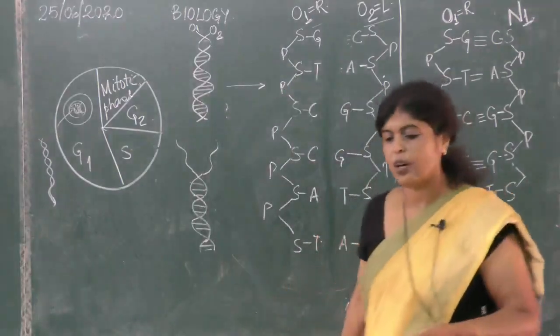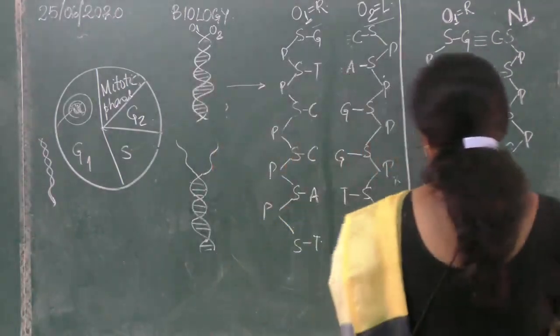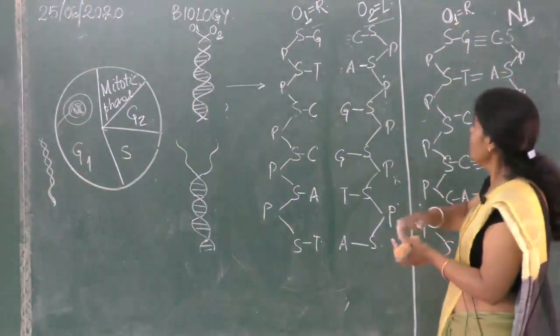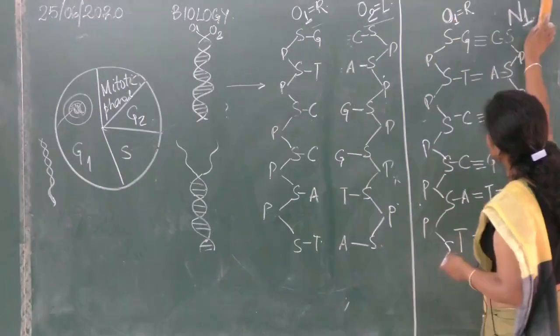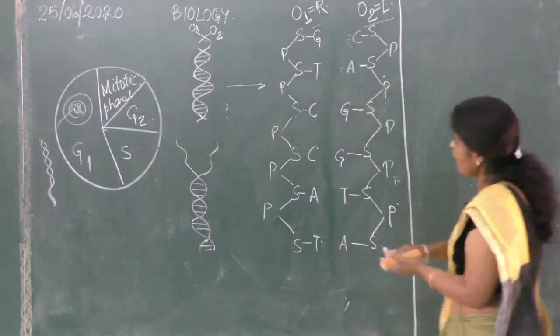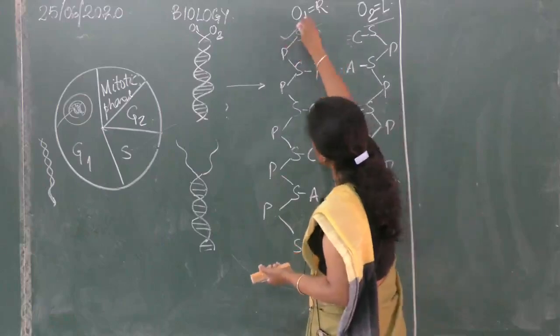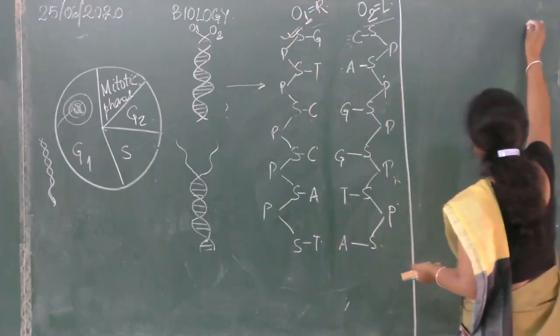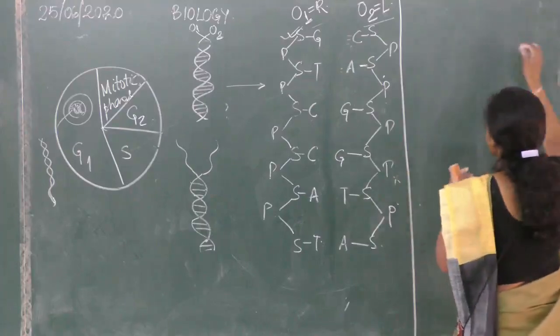Now let us go to the original strand 2. This is original strand 1. Okay, let us go to original strand 2. So we have done the formation on this strand. Let us come to the formation on this strand. Is it clear? This is towards the left side.